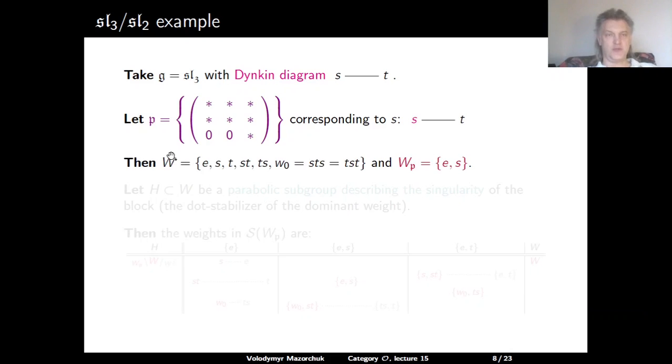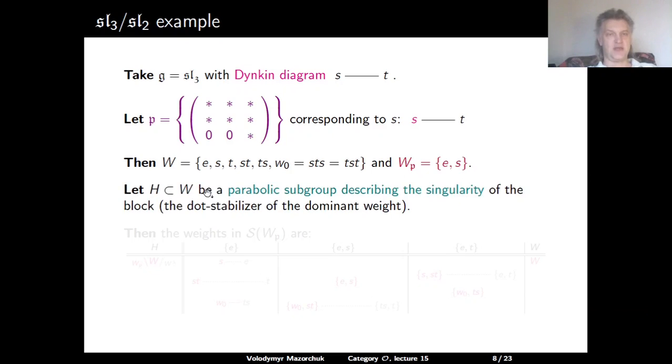Then the Weyl group of g is the symmetric group S_3 and it has the following elements: e, s, t, st, ts and w_0, which is sts and tst. The parabolic subgroup W_p consists of the elements e and s.